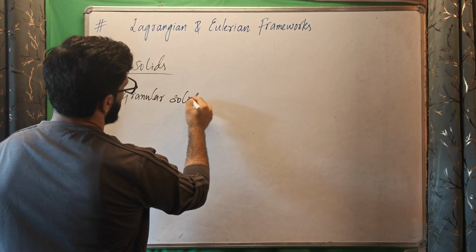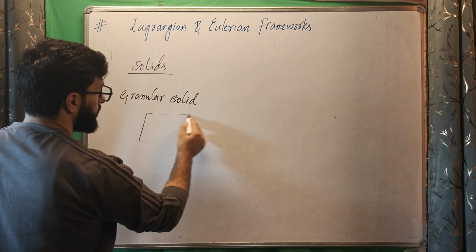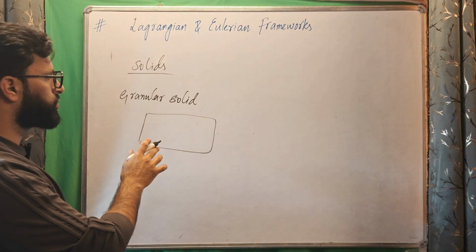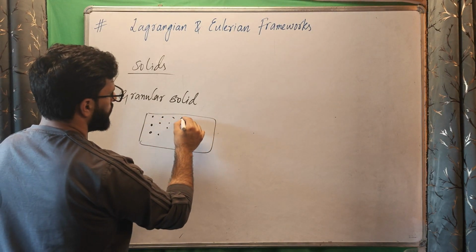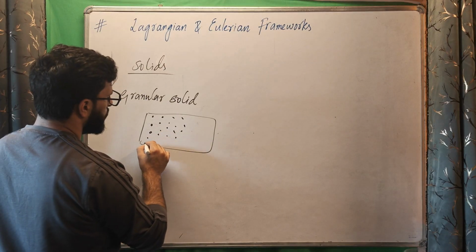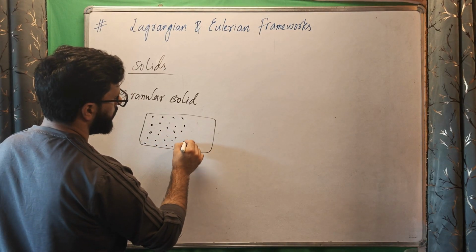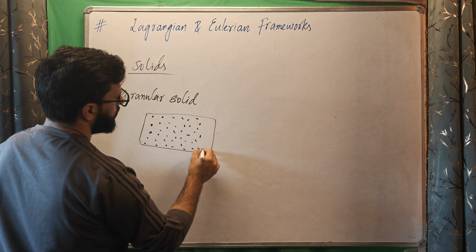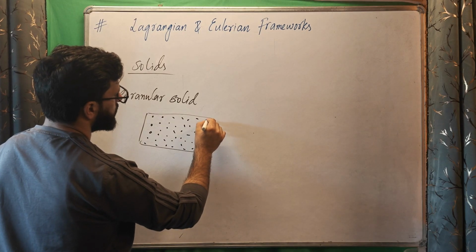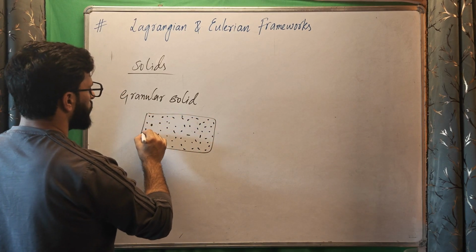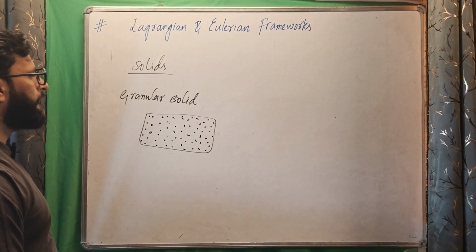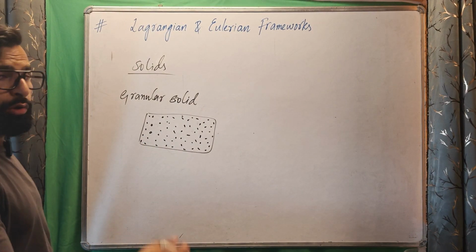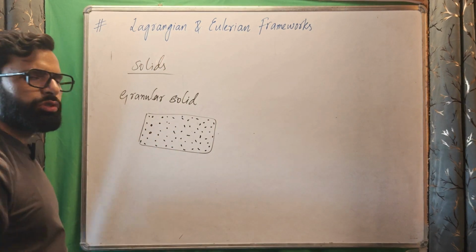Granular solids. A granular solid is a system of solids which is itself made of small particles of solids, and they move together as a system. So basically they are solids and they move together as a system. We call it a granular solid, and we use the Eulerian framework to study its motion.